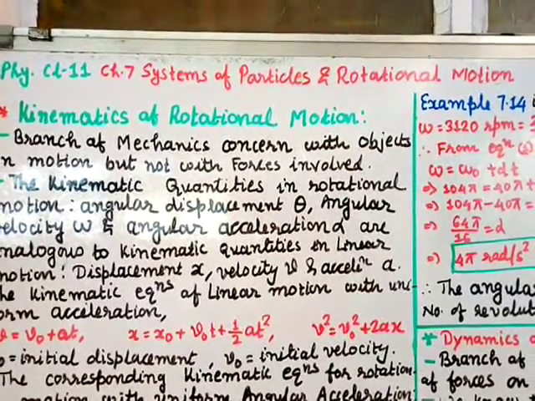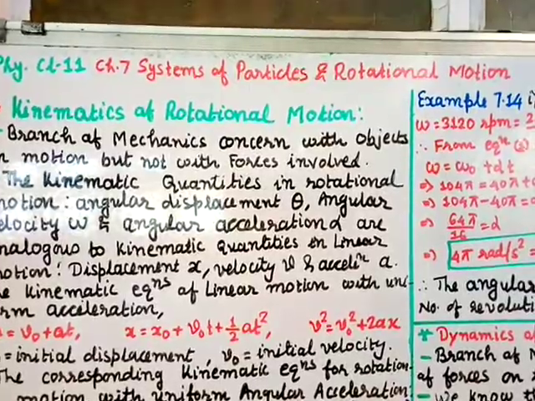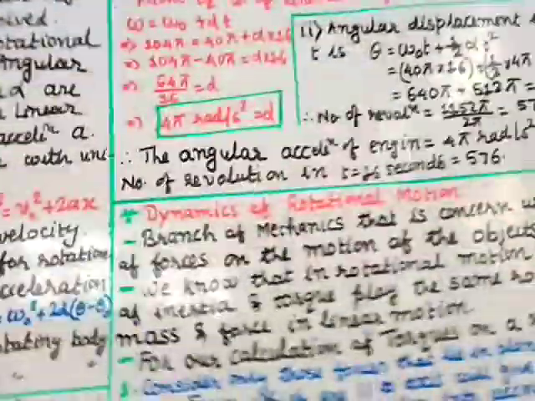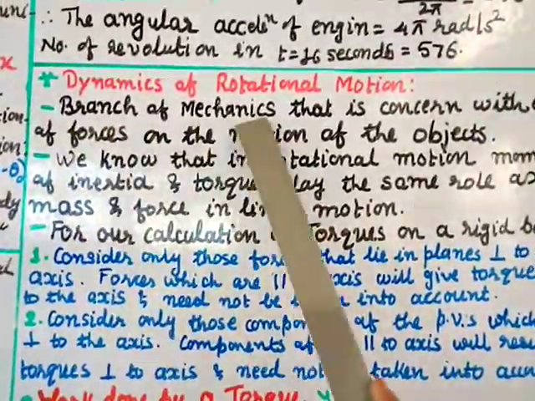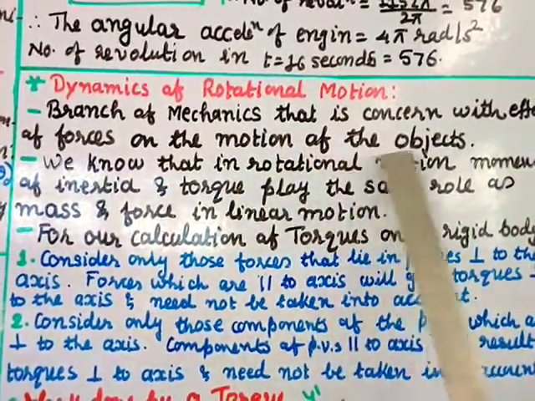Physics class 11, chapter 7: systems of particles and rotational motion. In the last class we studied kinematics of rotational motion. Today we shall study dynamics of rotational motion. It is a branch of mechanics that is concerned with the effect of forces on the motion of objects.